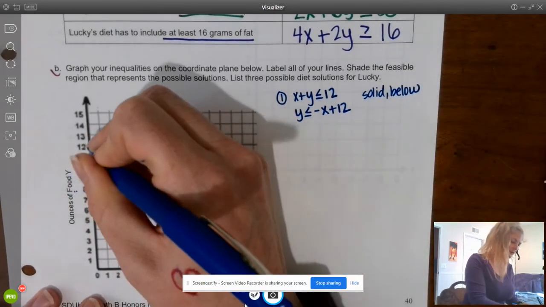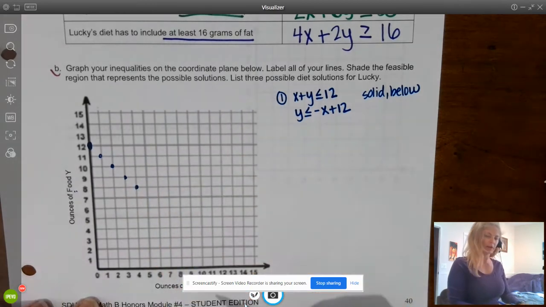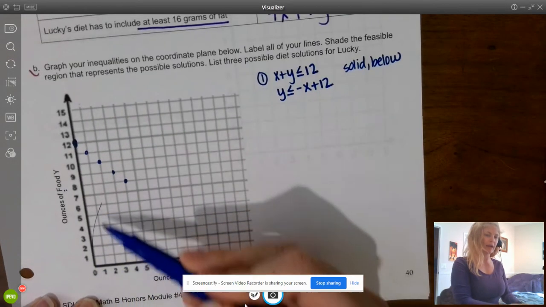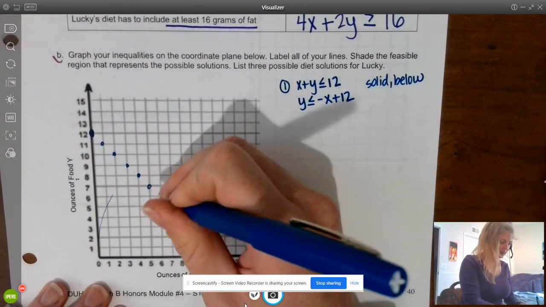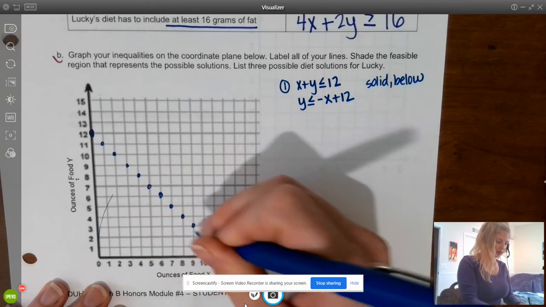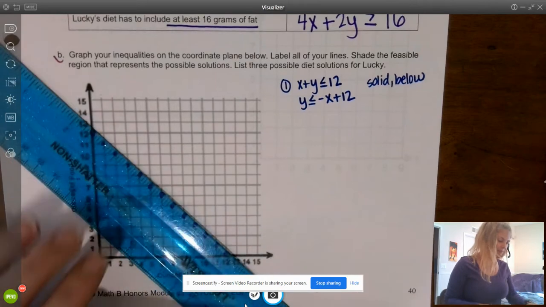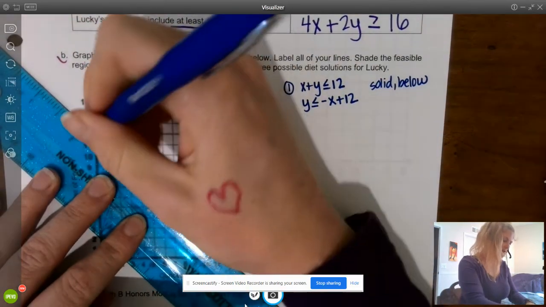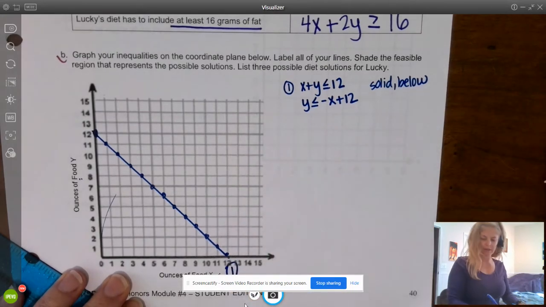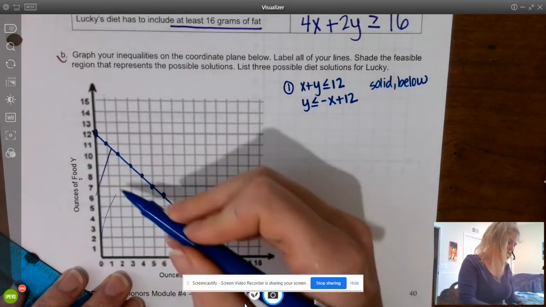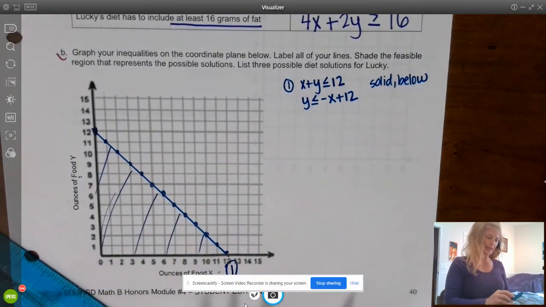Okay, so I'm going to graph the y-intercept. I'm going to go down 1, left 1. And before I graphed, of course, I checked to make sure my x and y axes went by single units, and they do. That's really important before you start graphing. Grab my ruler. This is a solid boundary line. I'm going to label this as 1, and we're shading below. I'm not going to do too many because I want my graph to be nice and neat.